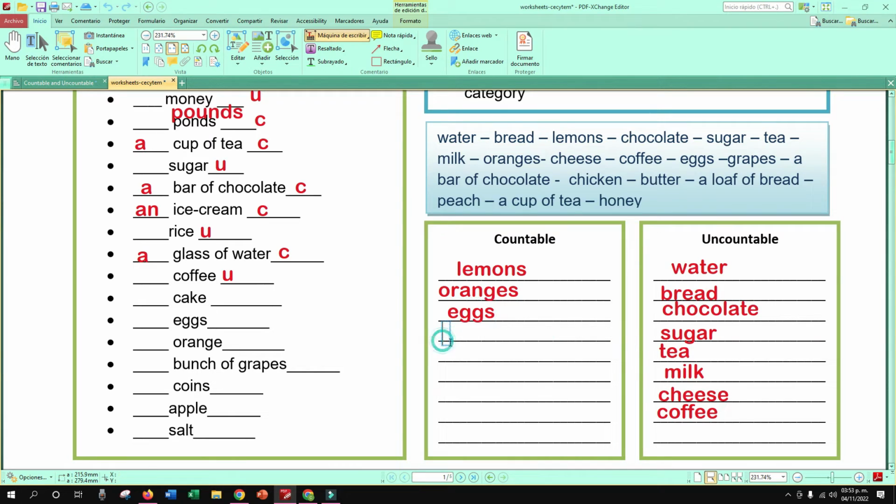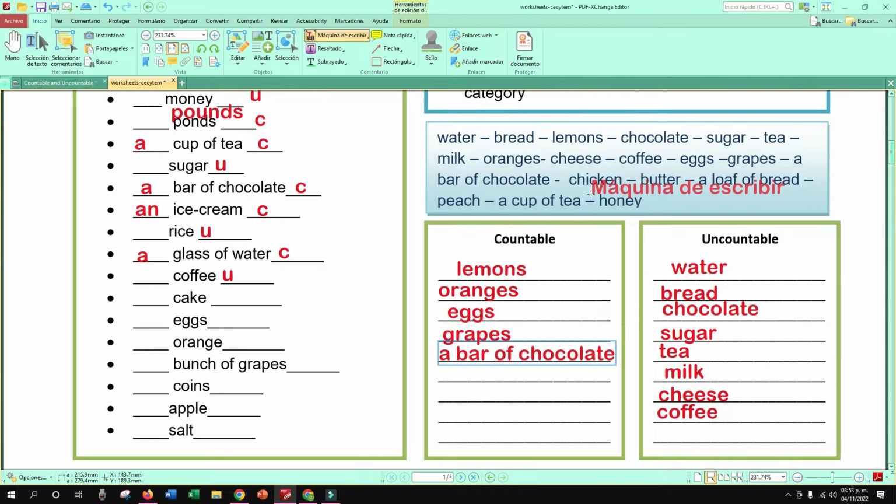Yes, grapes. Countable, right? Excellent. A bar of chocolate. Countable or uncountable? Countable. A bar of chocolate. Excellent. What about chicken? Countable or uncountable?